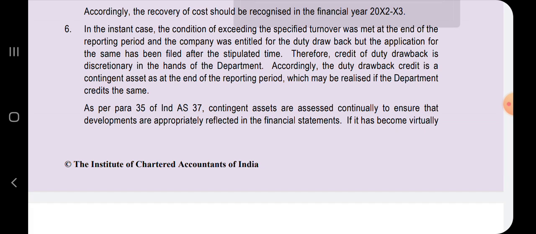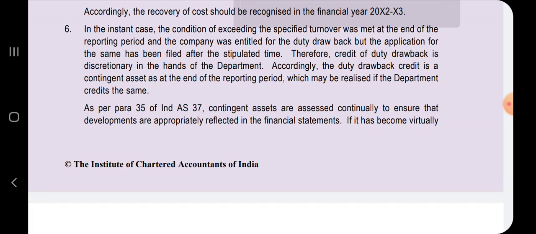In the instant case, the condition of exceeding the specified turnover was met at the end of reporting period and the company was entitled for a duty drawback, but the application for the same has been filed after the stipulated time. Therefore, credit of duty drawback is discretionary in the hands of the department.